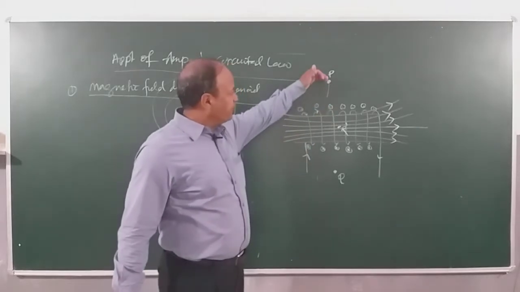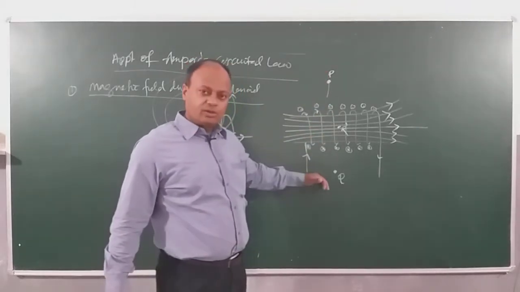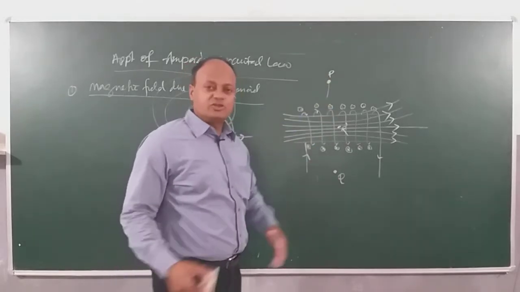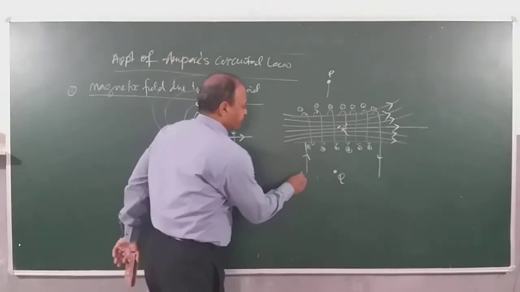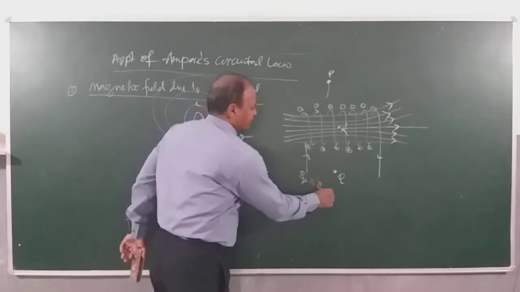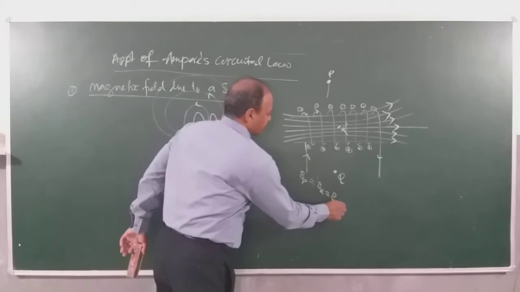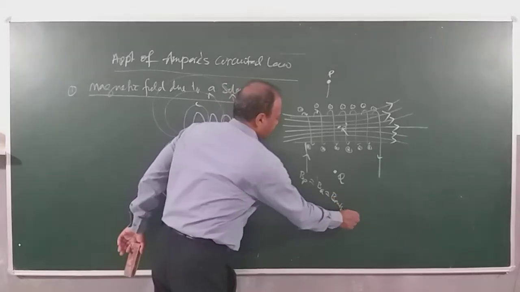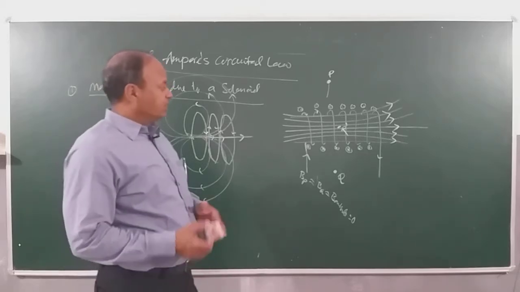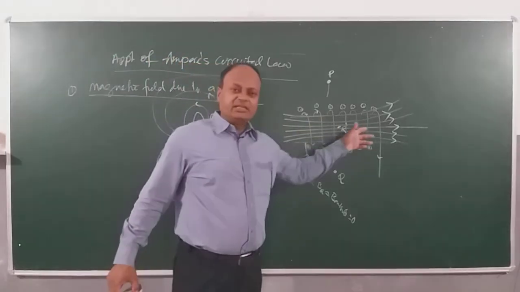But if I consider any point above and below on the sides, then the magnetic field here and here will be how much? 0. Magnetic field at P will be magnetic field at Q, and this will be magnetic field outside, and magnetic field outside to the solenoid will be how much? 0. Must bear in mind. And field will exist only inside the solenoid.